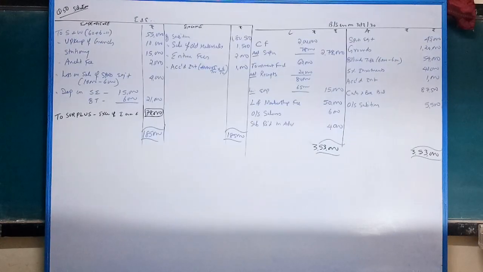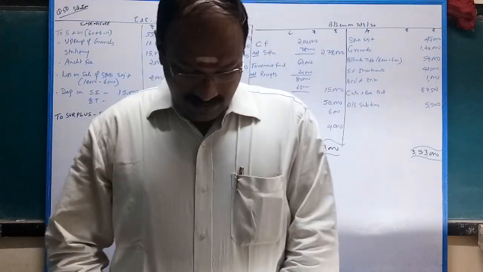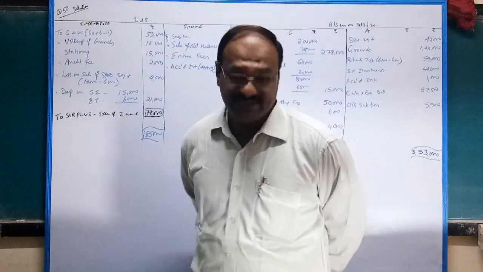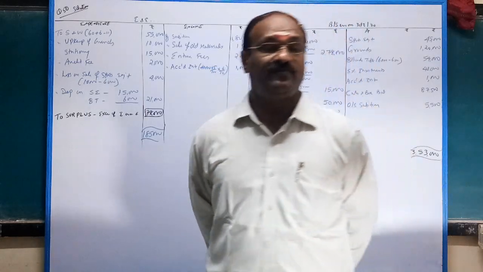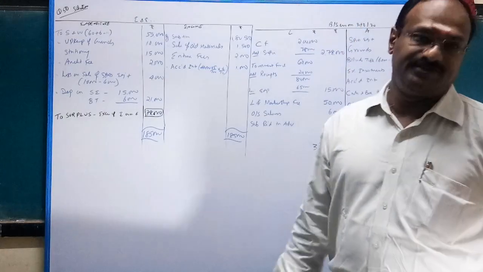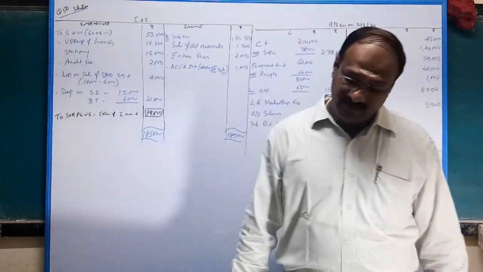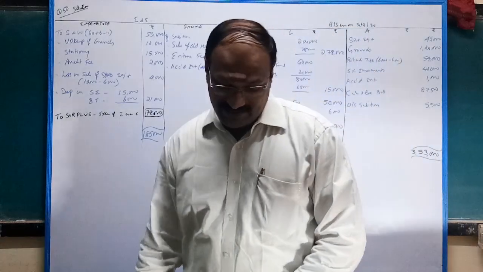Next, problem number 50. Okay. Modern Club's balance sheet is given below. See, the opening balance sheet is already given. Listen carefully, opening balance sheet already given, so no need to prepare the opening balance sheet. Okay. Next, receipts and payments are given. So prepare the income and expenditure account and balance sheet.